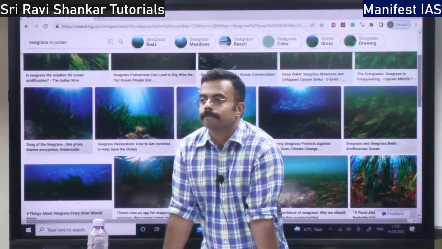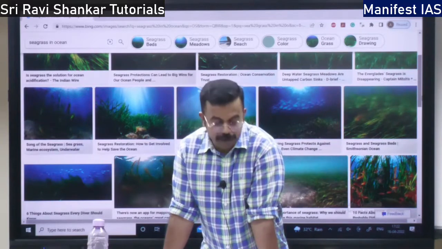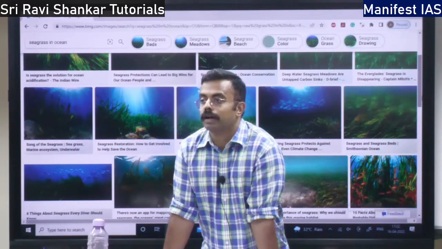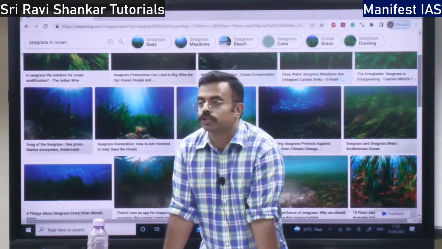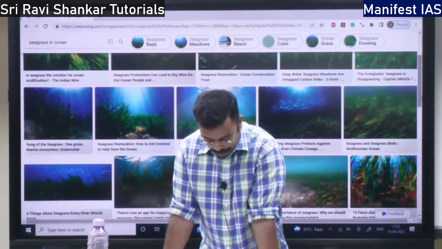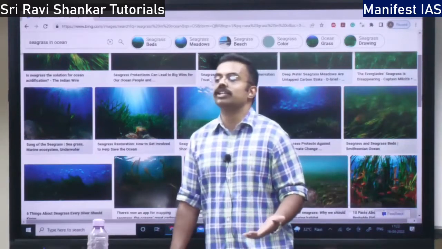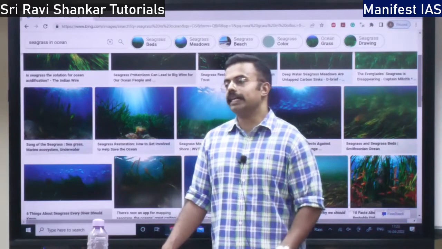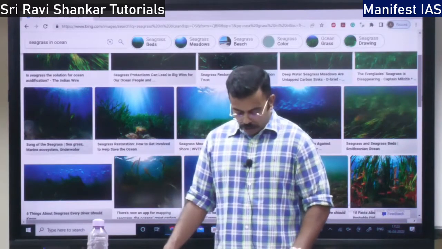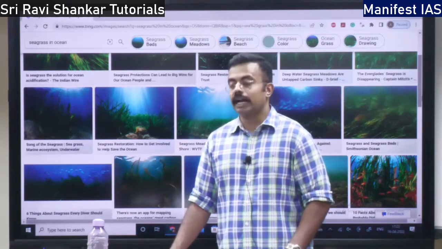Angiosperms means the seed is closed, right? They are marine flowering plants. They flower. They give flowers, right? They grow in the shallow coastal waters, shallow areas, right? They should have a sandy bottom. Sand should be there for this seagrass to grow, right?